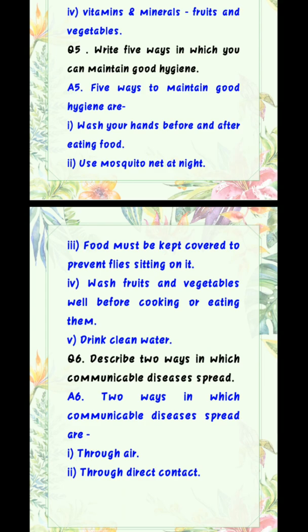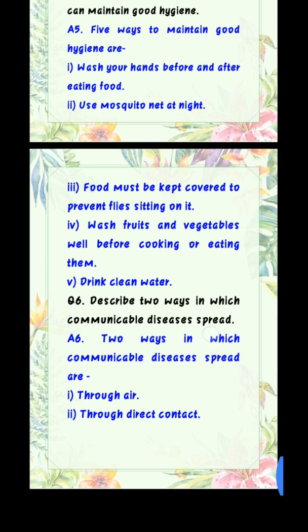Number 3. Food must be kept covered to prevent flies sitting on it. Number 4. Wash fruits and vegetables well before cooking or eating them. Number 5. Drink clean water. Now come to question 6. Describe 2 ways in which communicable diseases spread. Answer is 2 ways in which communicable diseases spread are number 1 through air, number 2 through direct contact.